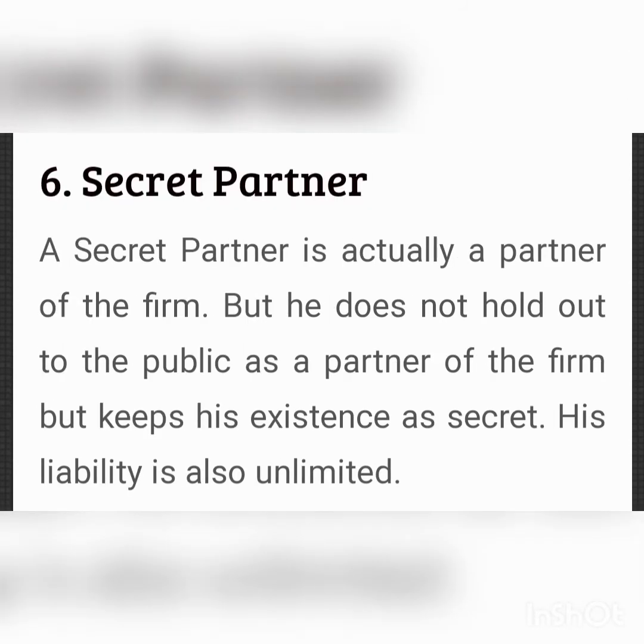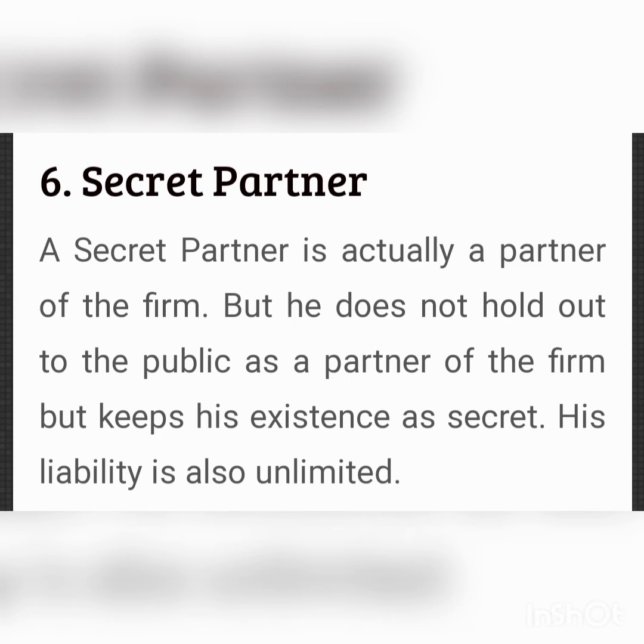Next type of partner is secret partner. A secret partner is one whose association with the firm is unknown to the general public. Other than this distinct feature, in all other aspects, he is like the rest of the partners. He contributes to the capital of the firm, takes part in the management. He also shares the profits and losses, and he has unlimited liability towards the creditors.